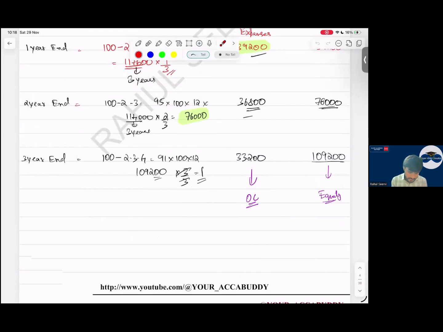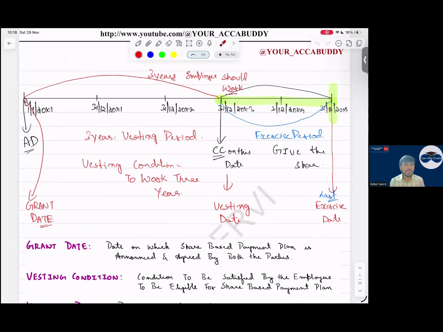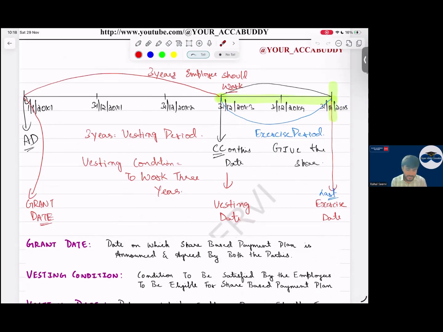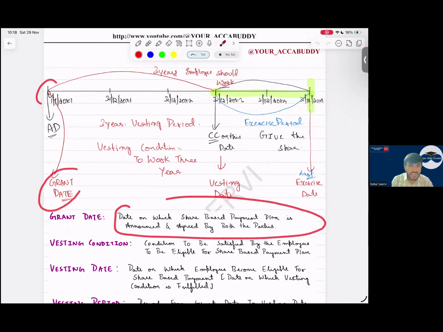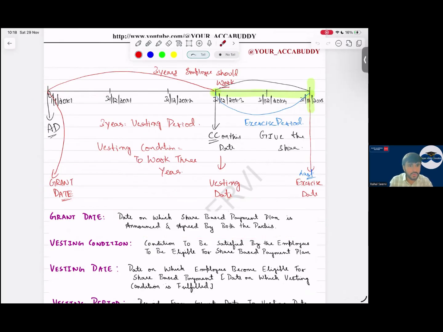Now coming to some basic points which you have to understand. Here, this is a timeline which we have to understand. Sir, what is the grant date? Grant date is the date on which the share-based payment plan is announced to the employees. Then vesting condition. What is vesting condition? Condition to be satisfied by the employees to be eligible for the share-based payment. So they have to work for 3 years, then only they will be getting the share.